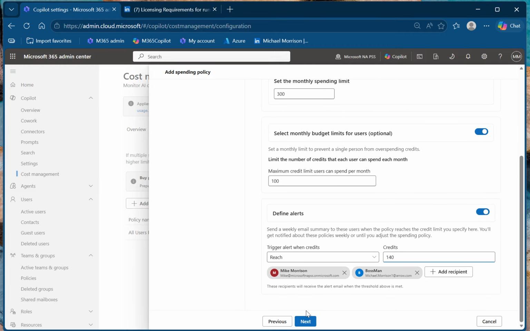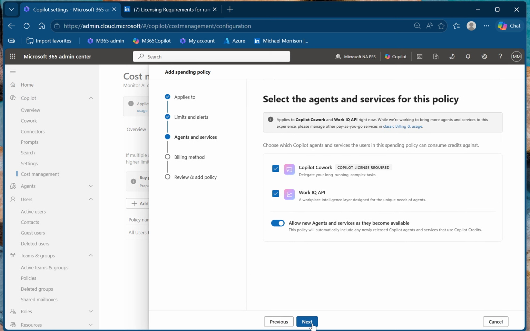And we can add different people on this account, or the notification list. Again, now we're going through, like I showed before, we can do Cowork. I can turn off Work IQ. I don't want to pre-stage some stuff because I don't know how much it's going to cost me to run that. And I don't want some new process that I'm not familiar with, as administrator of the tenant, to automatically start charging me a whole bunch of money unless I talk to those users and I understand what this new agent or service that has come available is going to provide them.